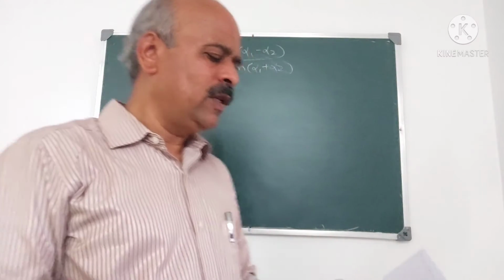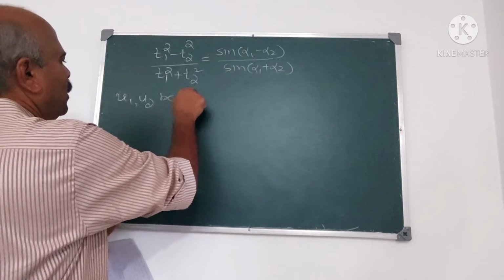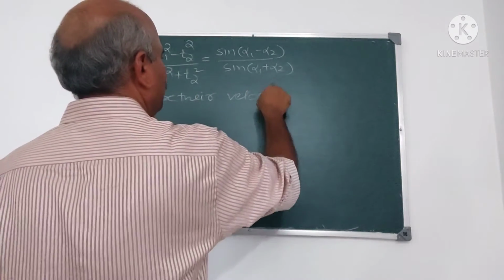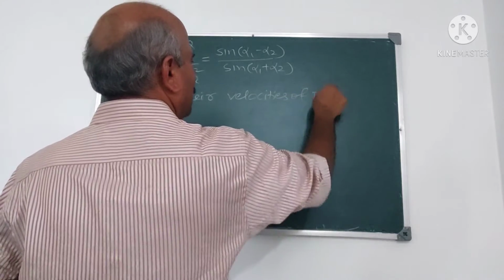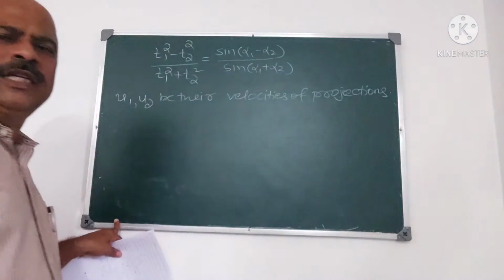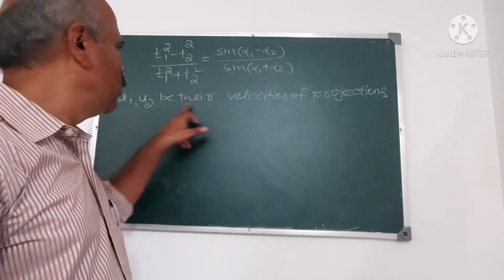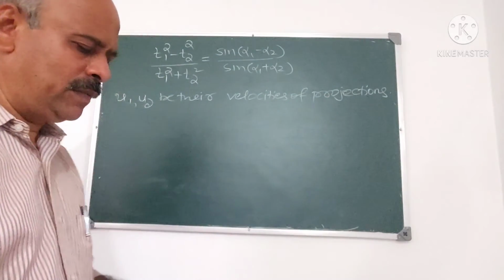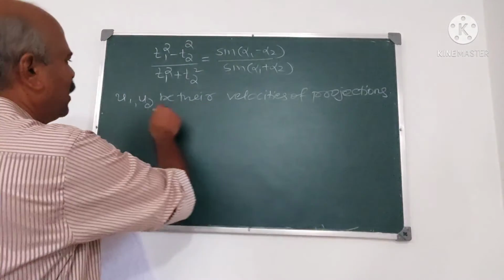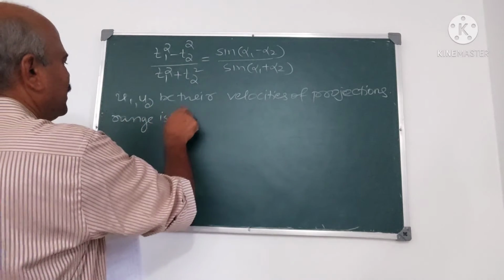Now I explain how to solve this. Suppose U1, U2 be their velocities of projections. Two bodies are projected from the same point. It is given. We take U1, U2 are the velocities of projections. Then what is given? Range is same.